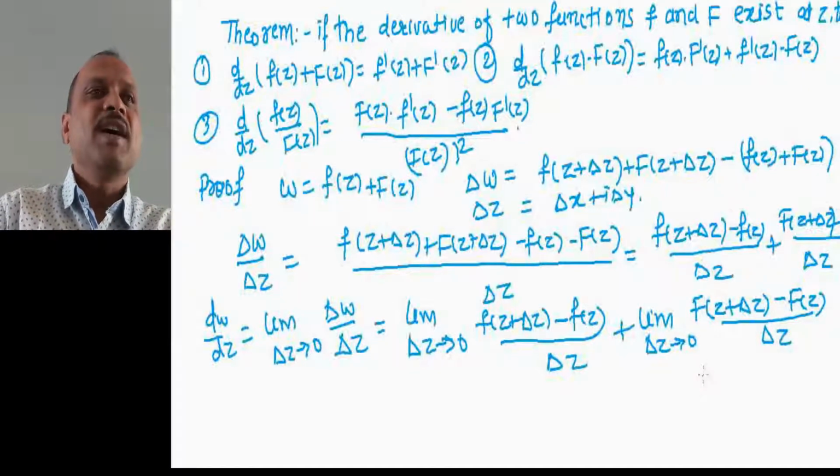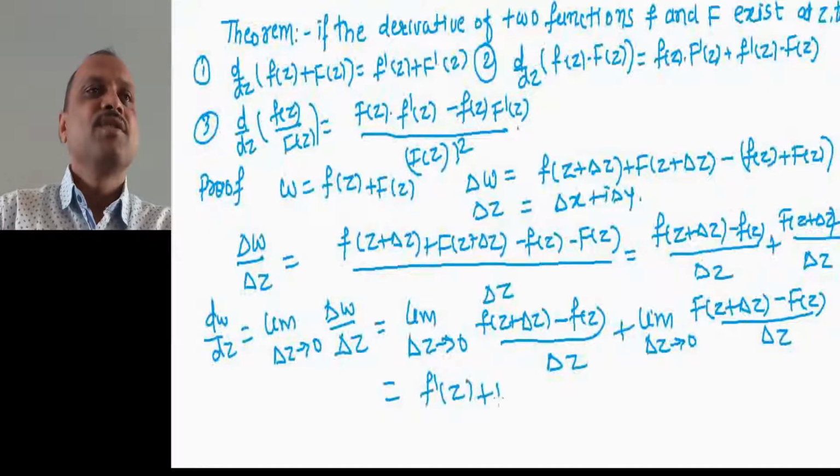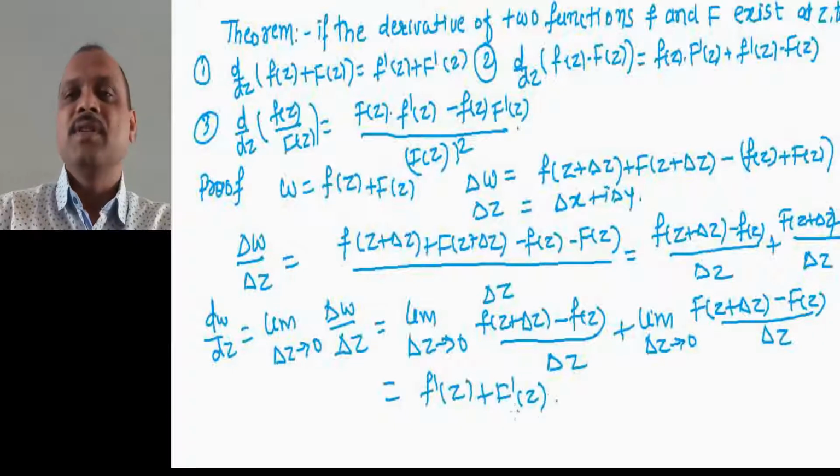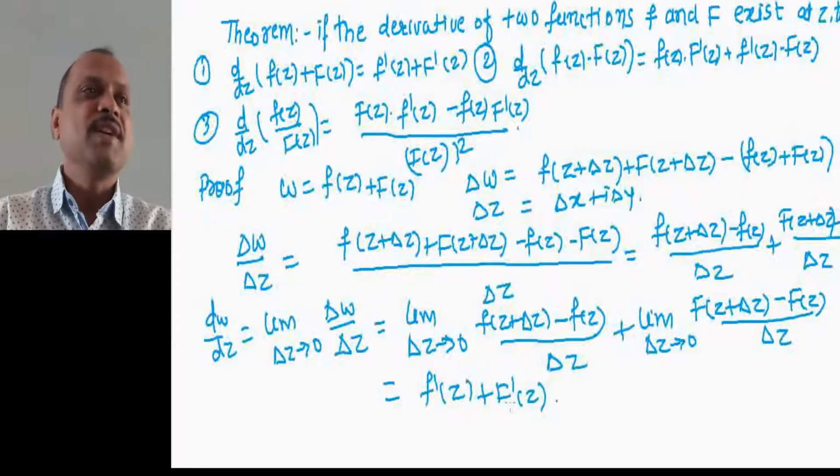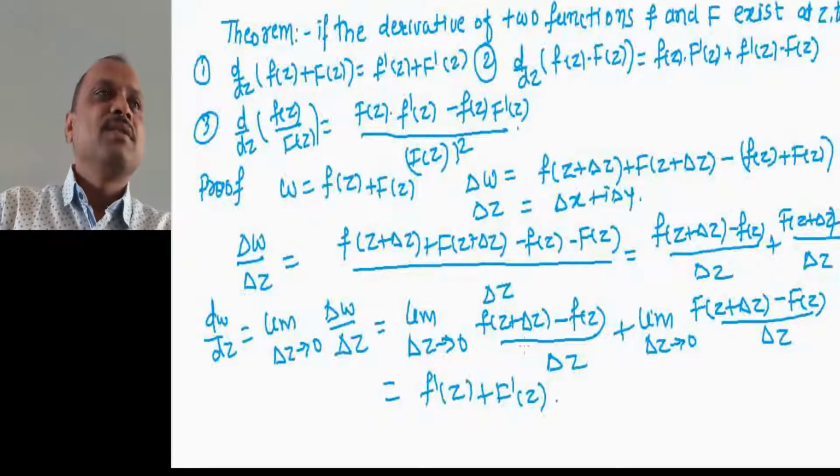Now you can see that this is nothing but f dash of z plus capital F dash of z. So the derivative of the function f of z plus capital F of z is f dash of z plus capital F dash of z. Okay, so let us prove the second part.